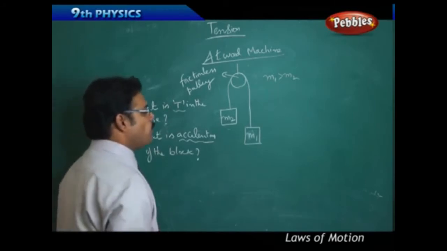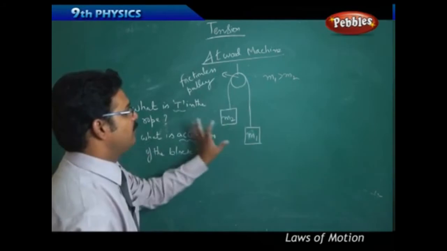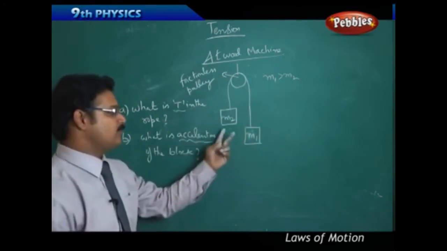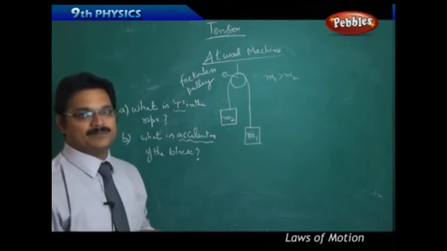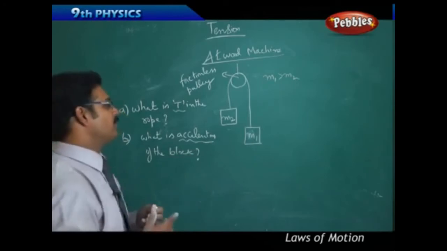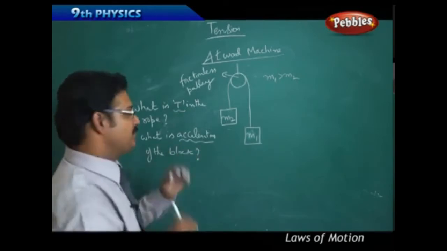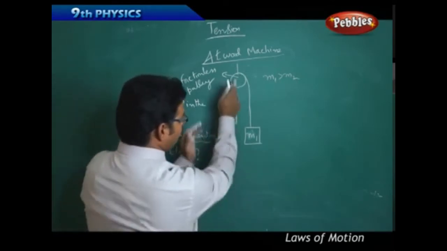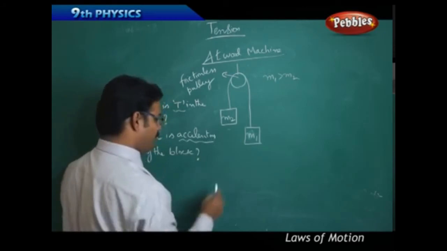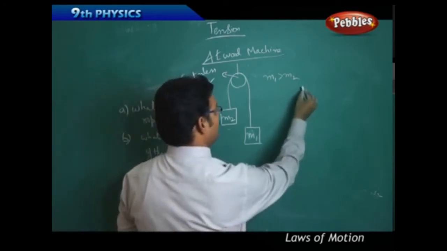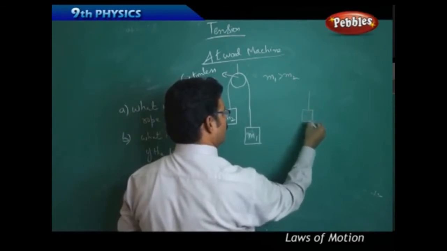Before finding this tension and acceleration, when you take this type of Atwood machine, it's a system because I have two bodies. You divide it into two parts and draw free body diagrams. Then it becomes very easy to find the formulas for tension and acceleration. Let me try. See this one. Consider this rope connected to mass m1. So what we'll do, I will take this part only: the rope connected to mass m1.